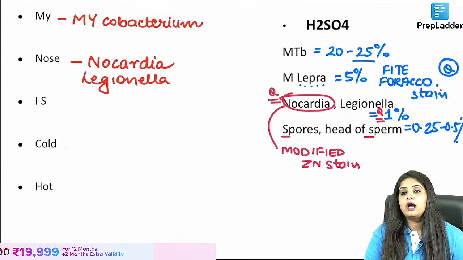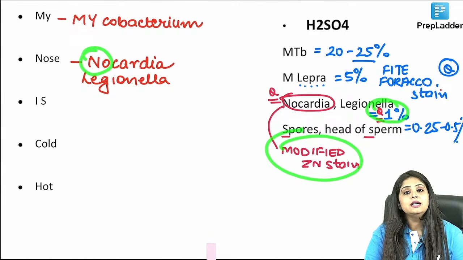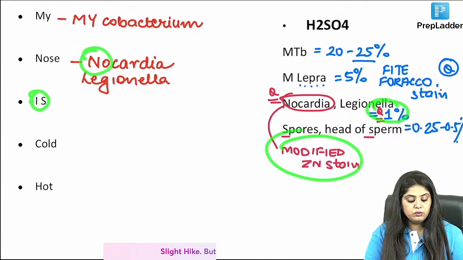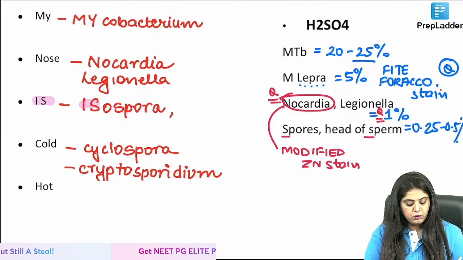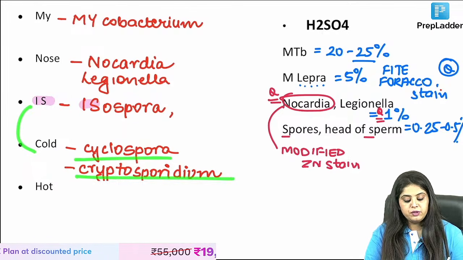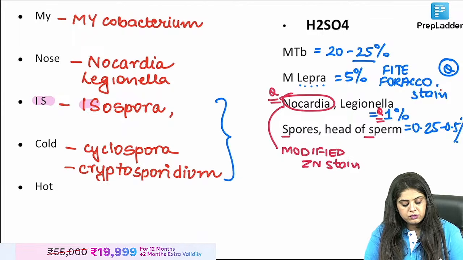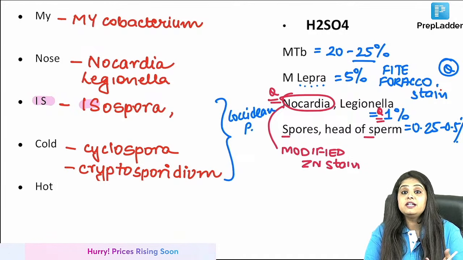Nose, no for nocardia and legionella. I hope you remember nocardia, 1% H2SO4. That is modified Zn stain. My nose is reminds me of the is, that is isospora, and along with that its cousin brothers cyclospora and cryptosporidium. Why are these three cousin brothers? Because together what are they known as? These are the coccidian parasites.